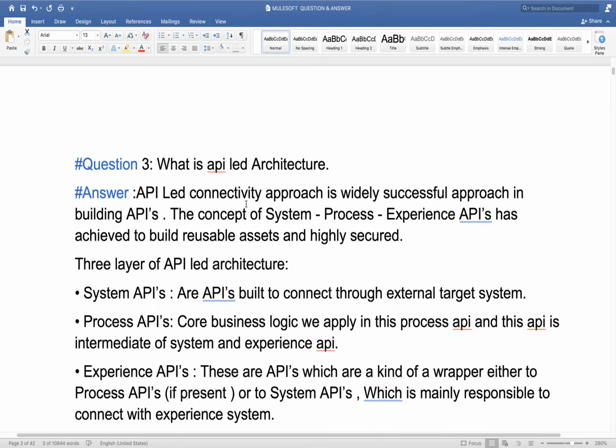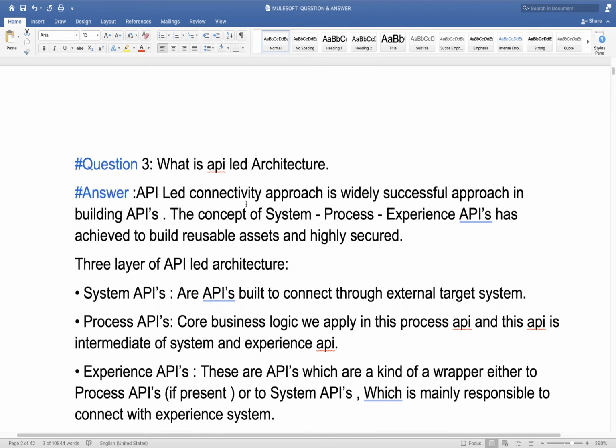Even if we have multiple experience systems, why not create one experience API? Why are we unnecessarily creating two or three experience APIs? There are many concerns due to which we develop different experience APIs. For example, your client has their own internal experience system where they don't have the facility of JWT token or OAuth, which you must apply for web and mobile applications.